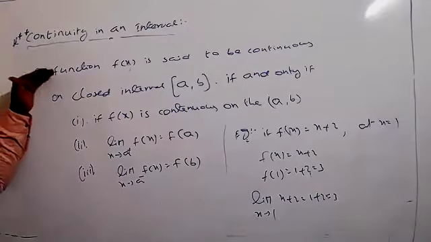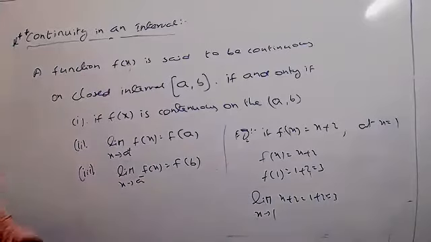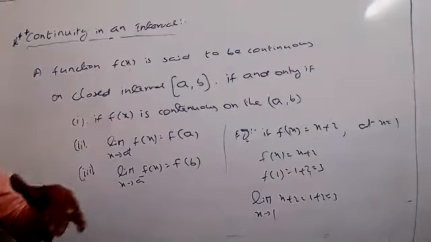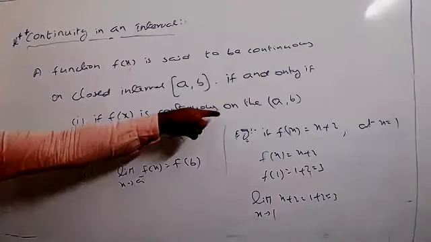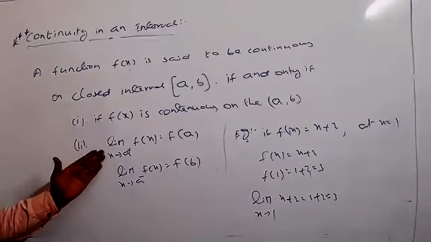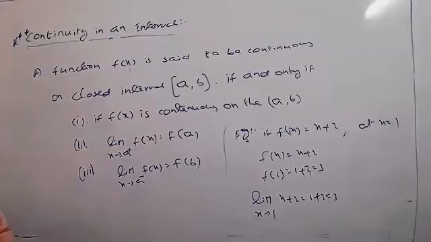A function f of x is said to be continuous on the closed interval a comma b if and only if, first condition, f of x is continuous on the open interval a comma b, and the right-hand limit equals f of a and the left-hand limit equals f of b. Compulsorily we have to get these values.